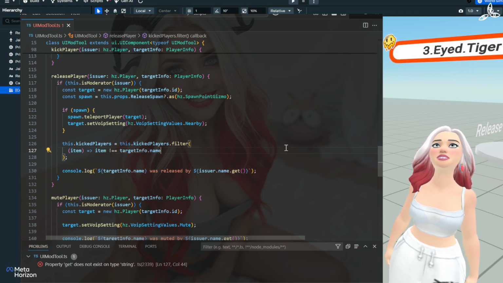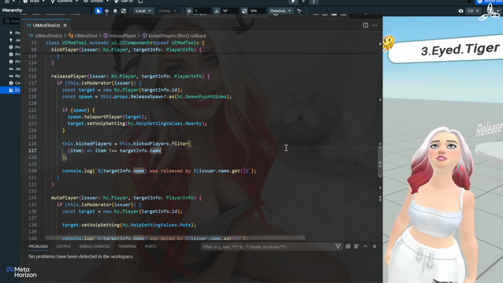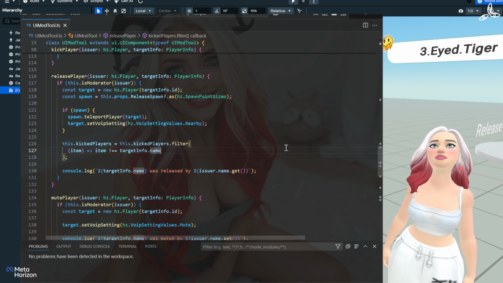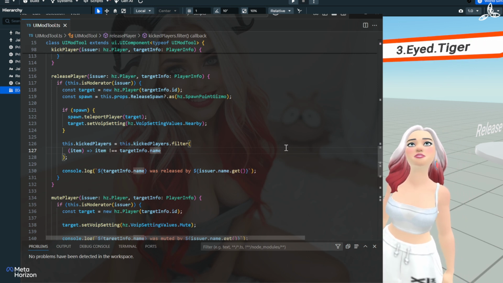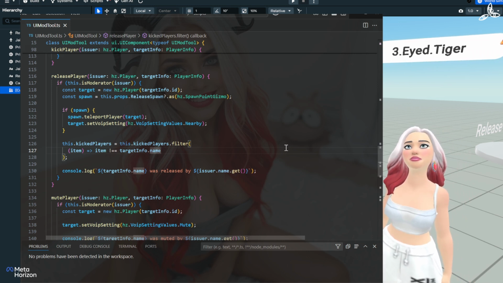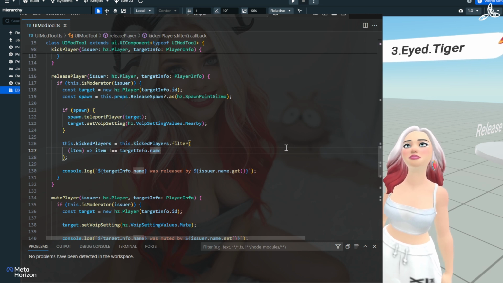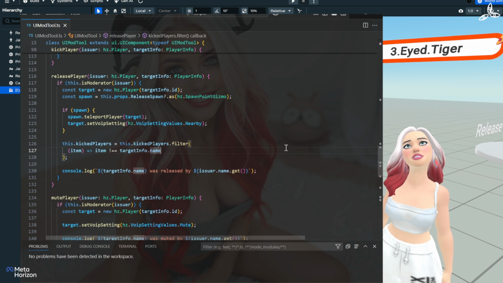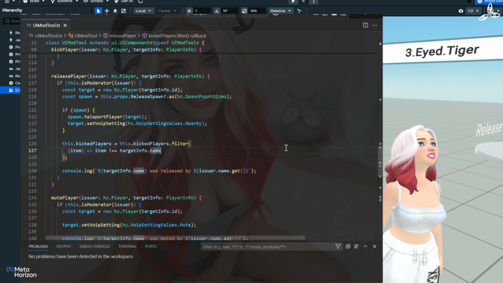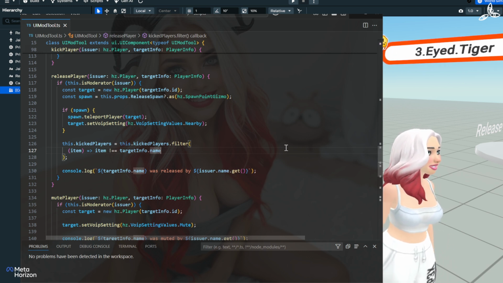Is equal to, I think it's target info dot name. You can get rid of that. So we're basically returning a list of everyone in that list minus the person who's being released. So that's good. And if there's any duplicates in there as well, that'll help it clean up.